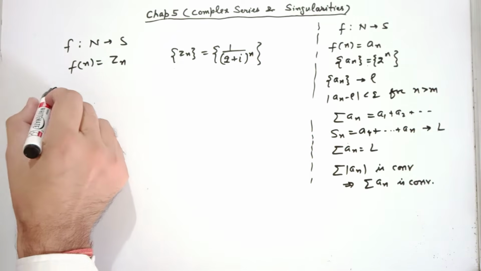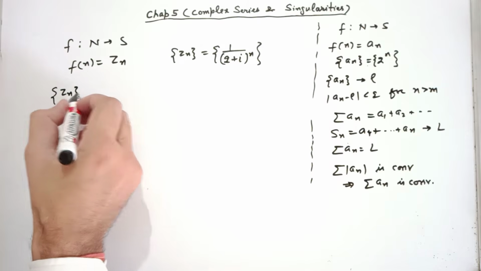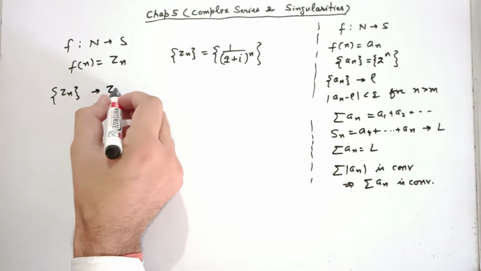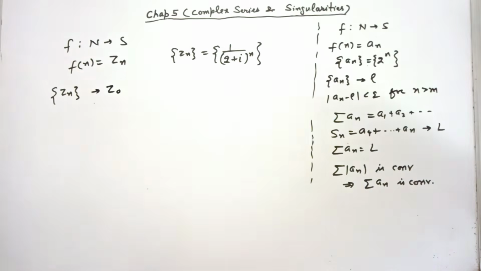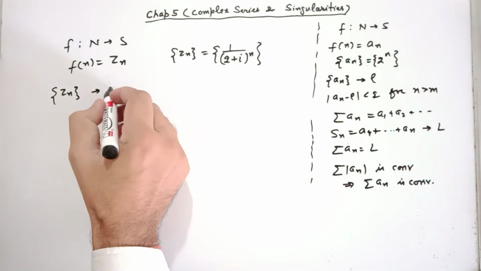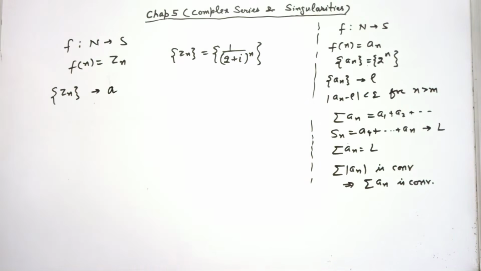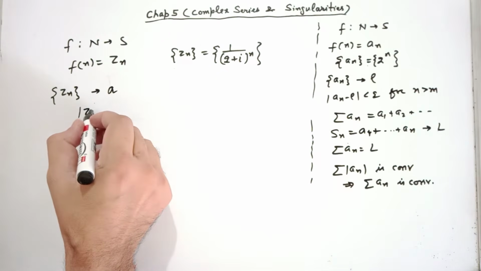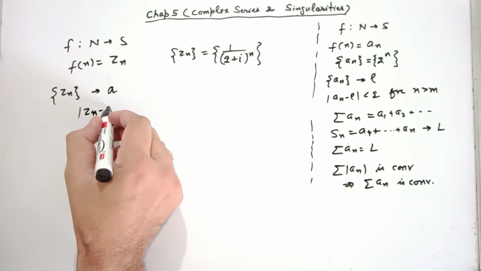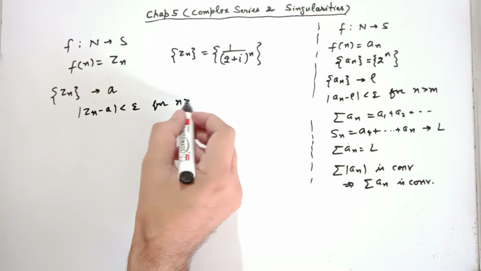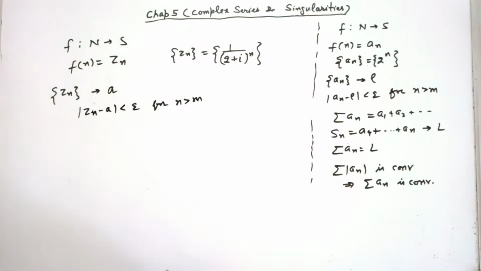When do we say the sequence Zn converges to some number z0, or you can use some other notation, converges to some complex number a? When do we say it? When given epsilon positive, there exists a positive integer m such that mod Zn minus a is less than epsilon for n greater than m. You see, the definition is similar.